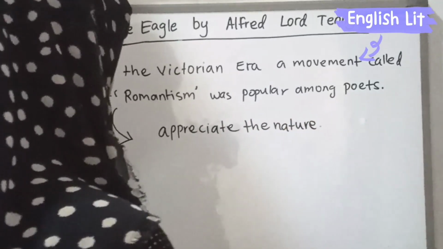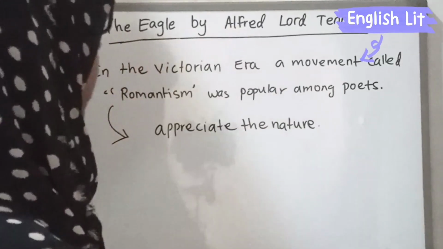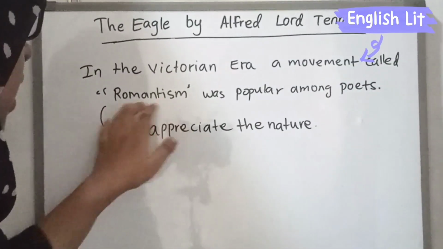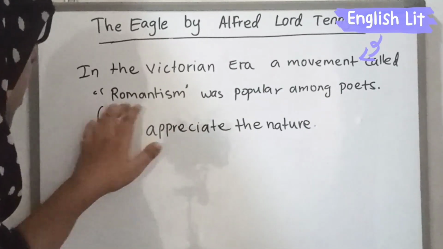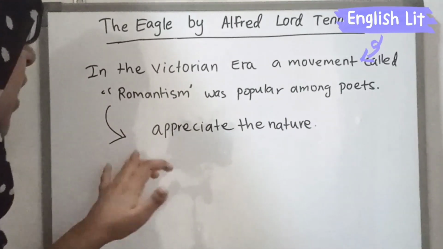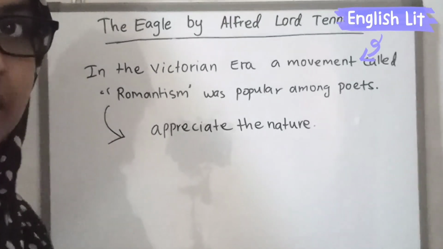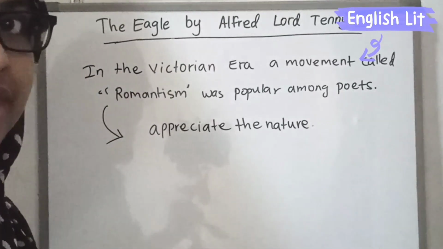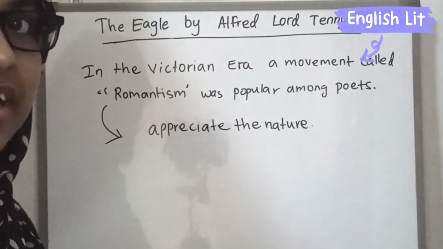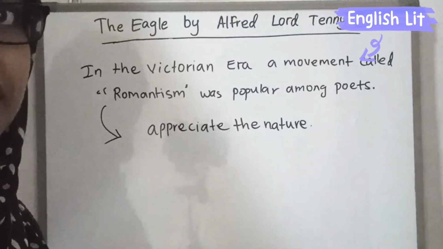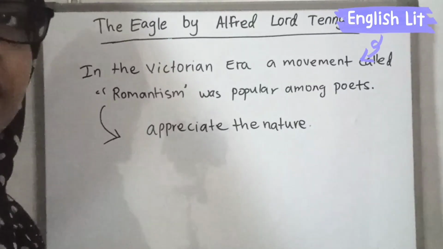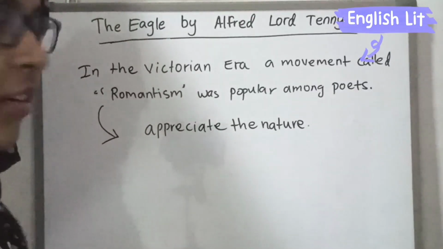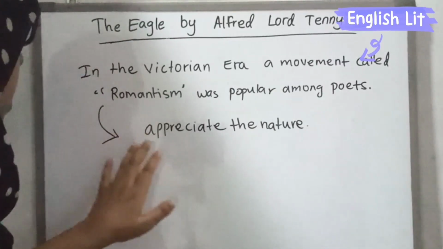But remember, our poet Alfred Tennyson didn't come under this category. He didn't use romanticism as a movement. He talked about the nature, there is no doubt about that, but he didn't appreciate the nature. He considered nature as a destructive thing. He thought that nature is a thing which destroys almost everything. So he didn't appreciate the nature.